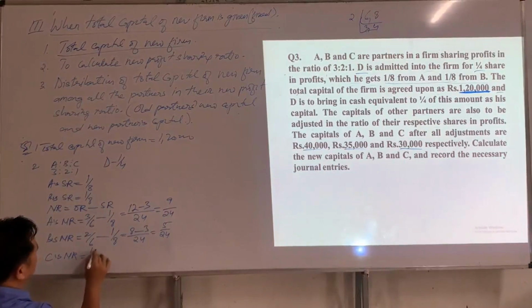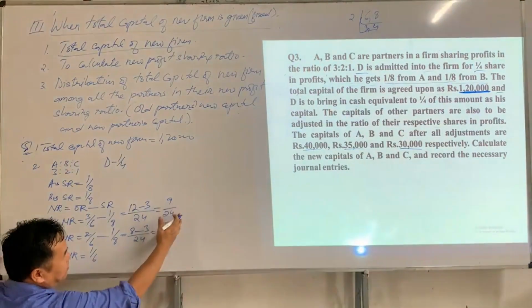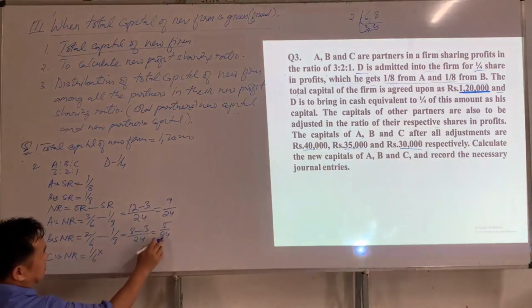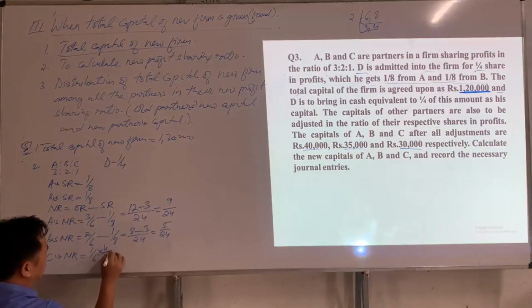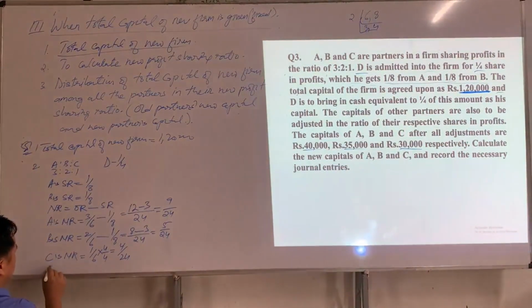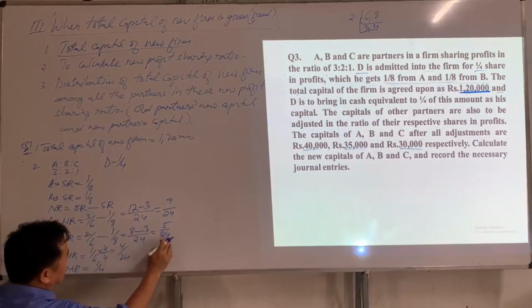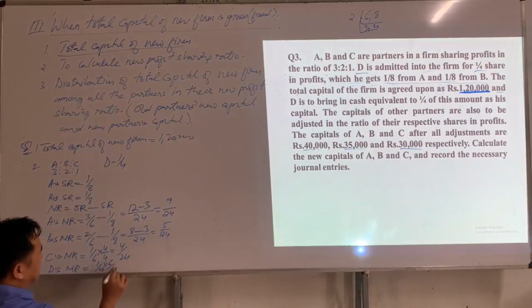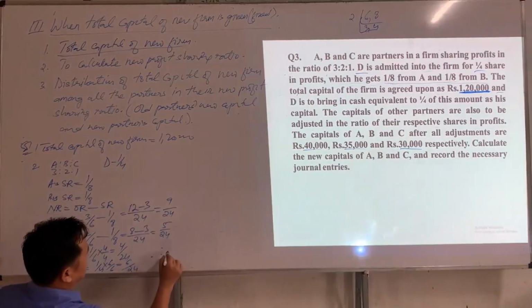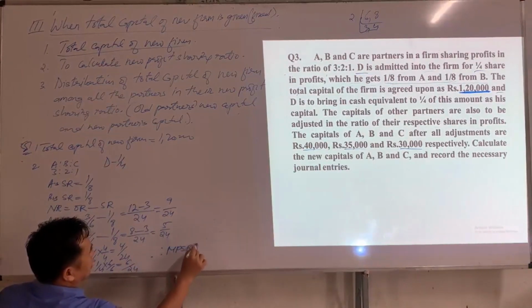So what is this old ratio? 1/6. Now what we have to do is we have to make denominator same in order to convert this fraction into ratio. So 6 should be multiplied by 4. So how much we get? 4/24. Now denominators are same. And last we have to find new ratio of D. Since D's new ratio is given, which is 1/4, in order to get denominator 24, we should multiply by 6/6. So how much we get? 6/24.